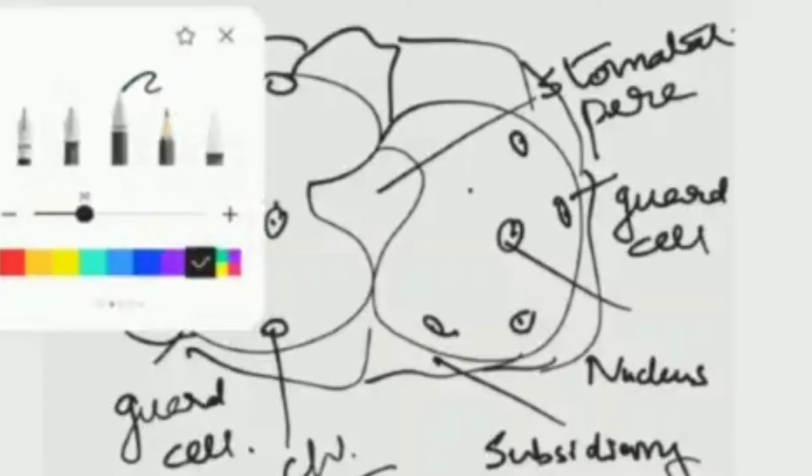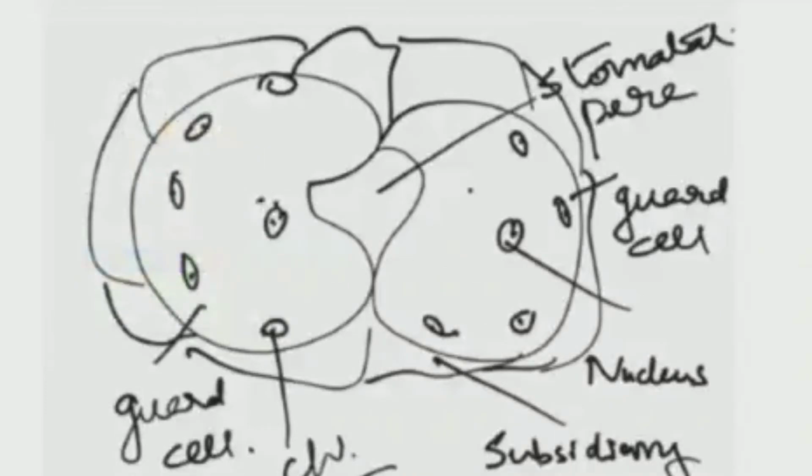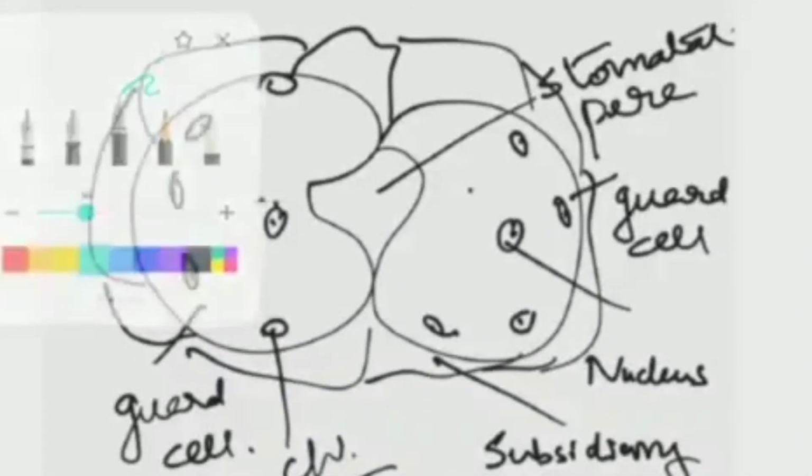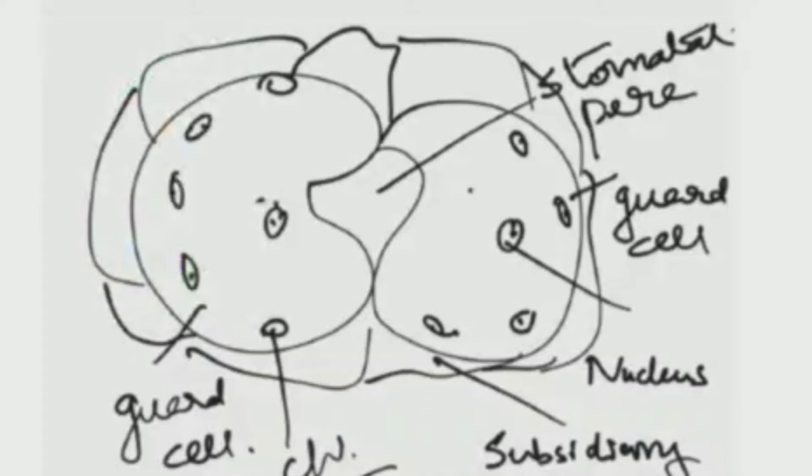Subsidiary cells also do play some role in this structure. So remember all these key points, and then you detect the correct option for the diagram for stomata. Now you see, this is the structure of a stoma of a dicot leaf.